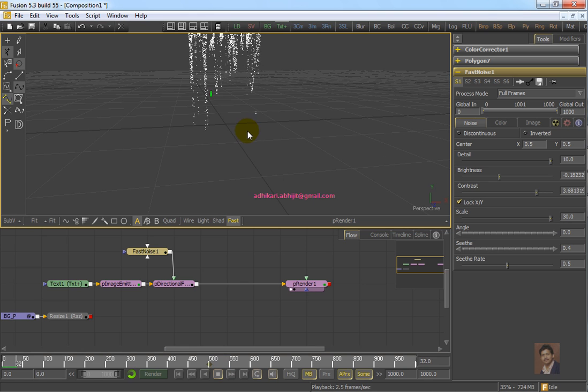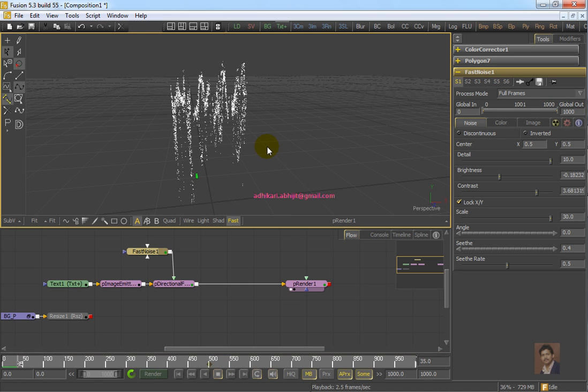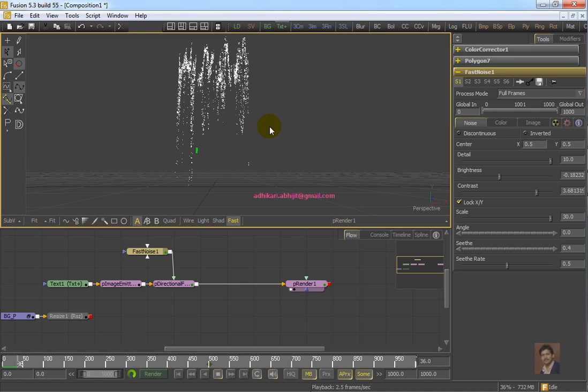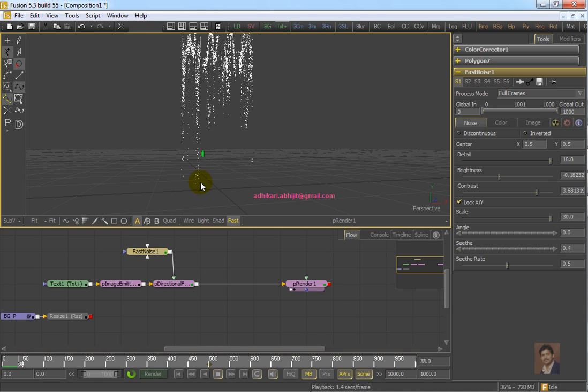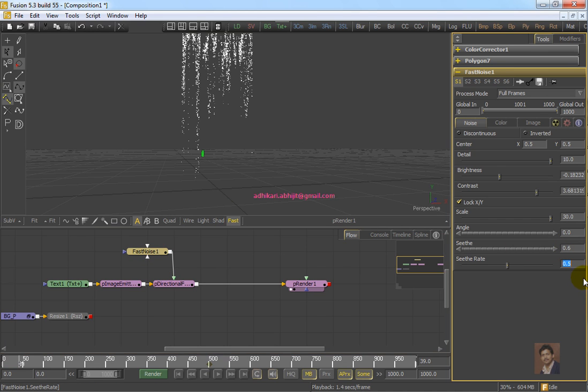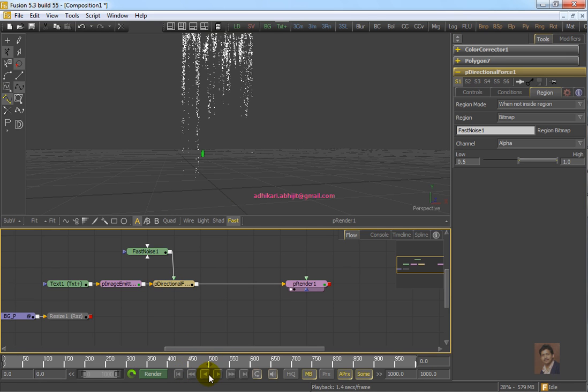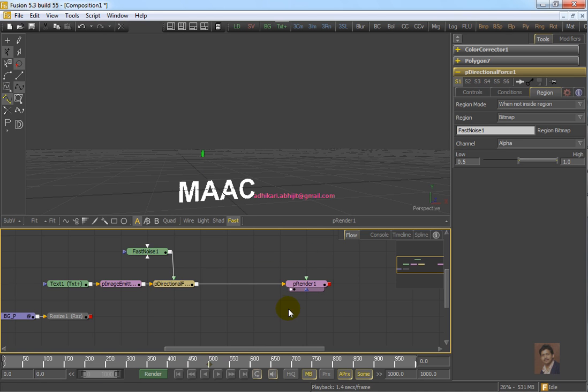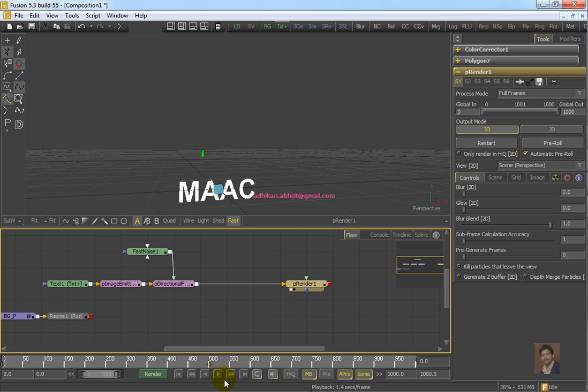Okay, this got it. Now just change the seed rate. You can use a little bit more seed rate to affect the directional force. Now the particles are blowing up towards the plus y-axis.